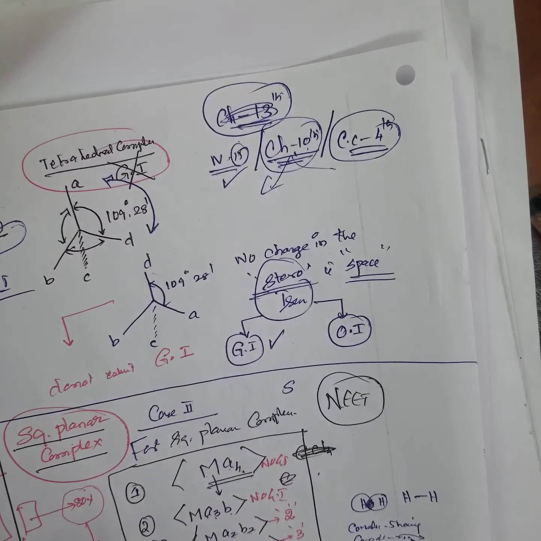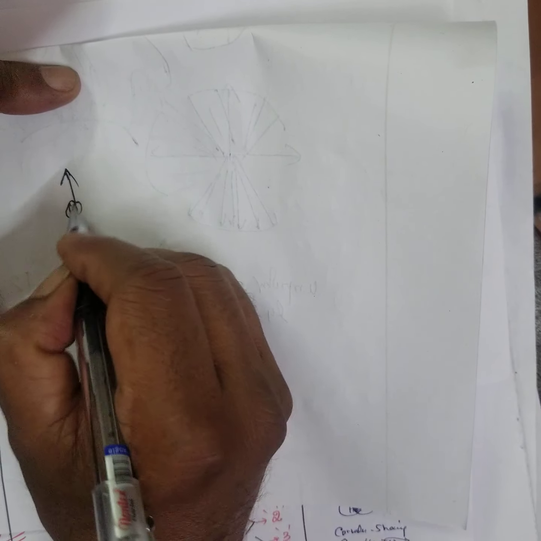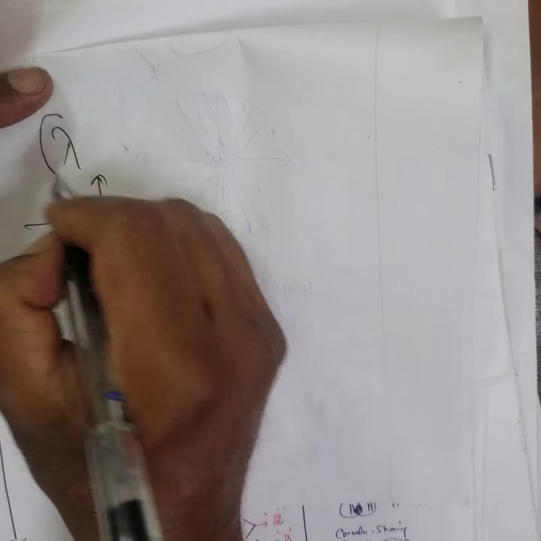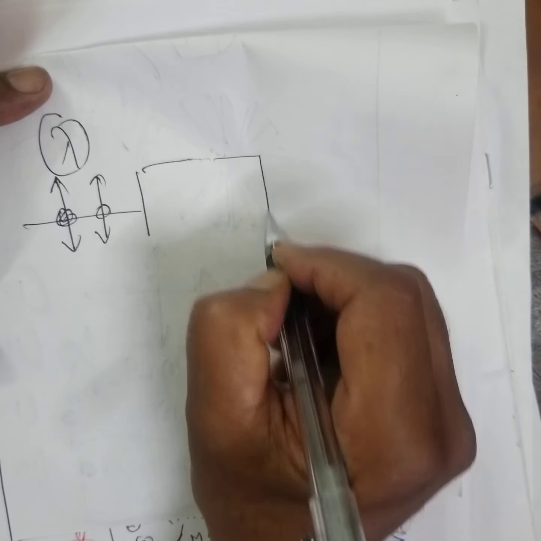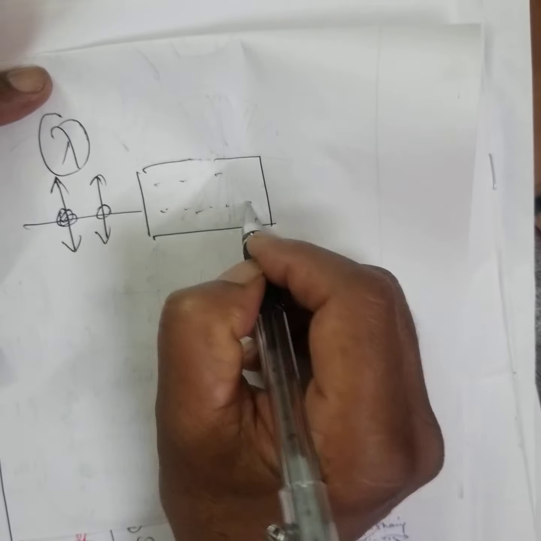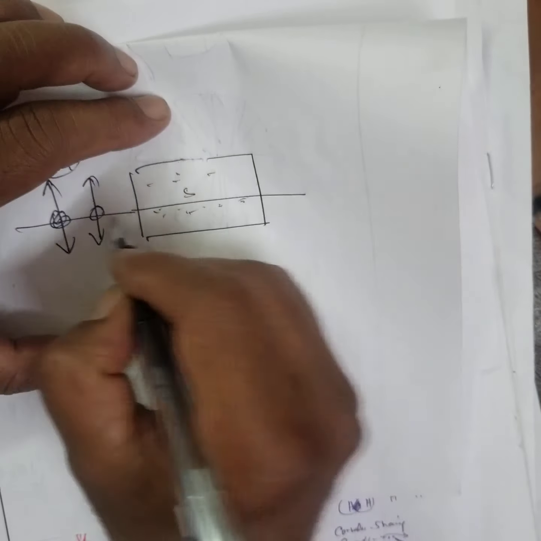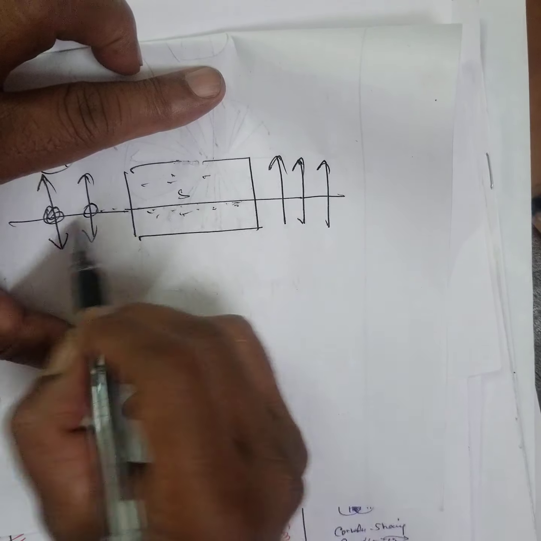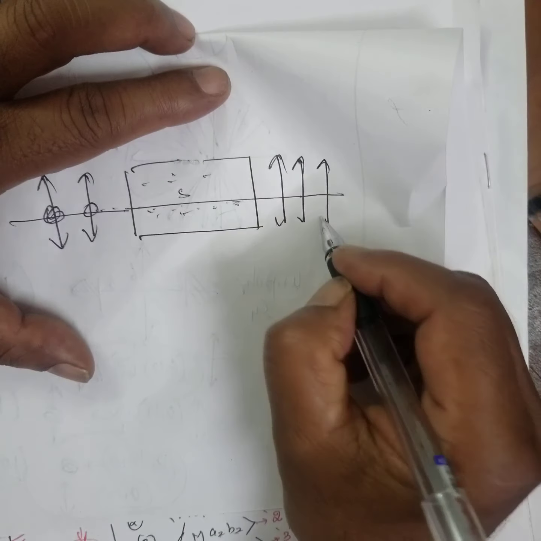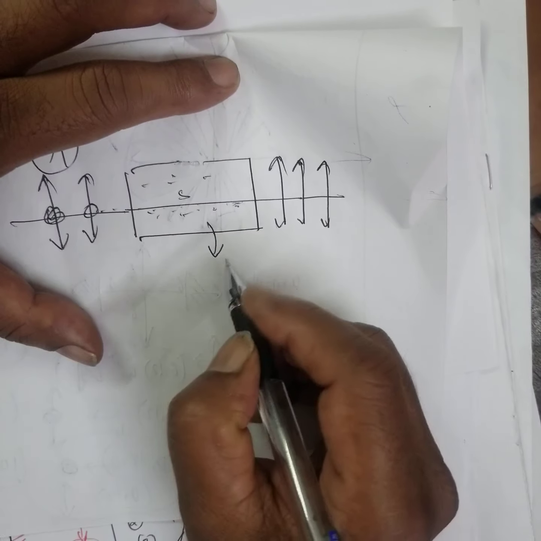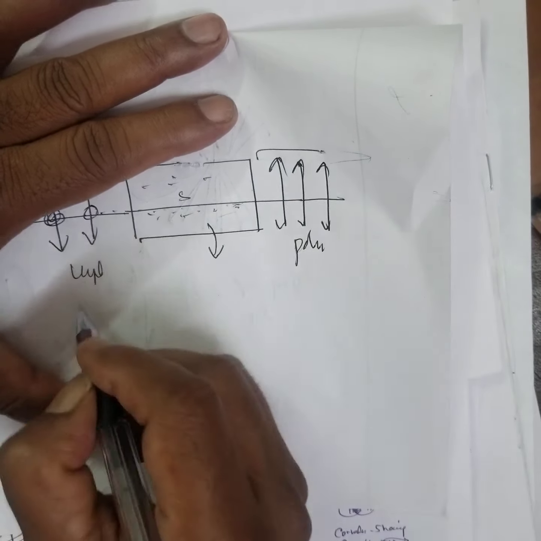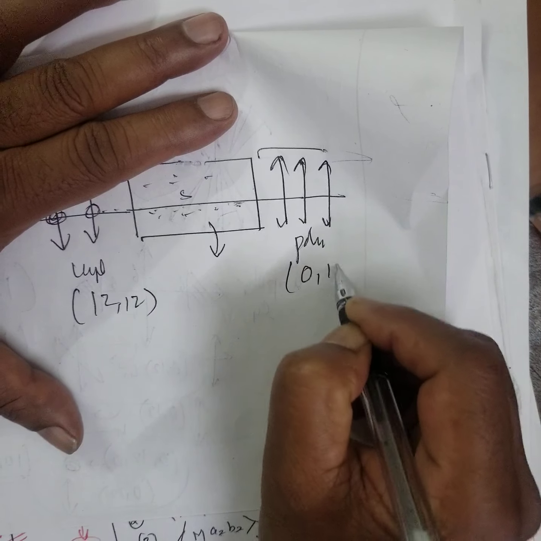Therefore, remember, suppose unpolarized light. This is unpolarized. Right? Unpolarized light is coming here. One particular wavelength or one particular color is made to pass through some solution. What will happen? See here what happens. The solution systematically cuts off, and it will give the vibration in only one direction. Then this is unpolarized, this is polarized light. This is 12 comma 12. Here 0 comma 12. Can you follow?